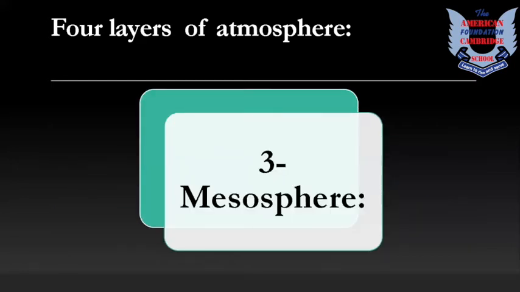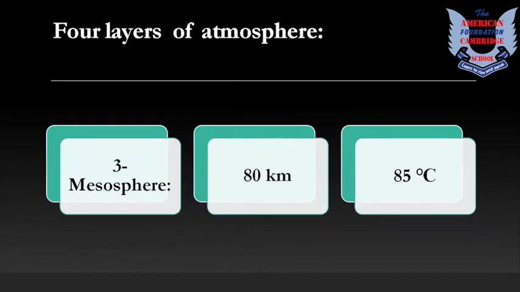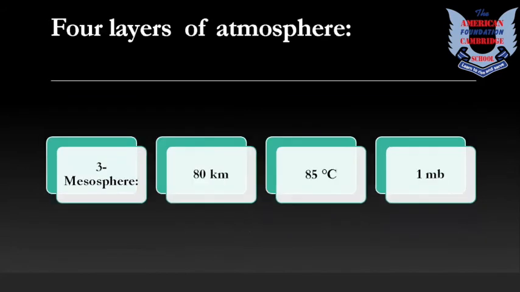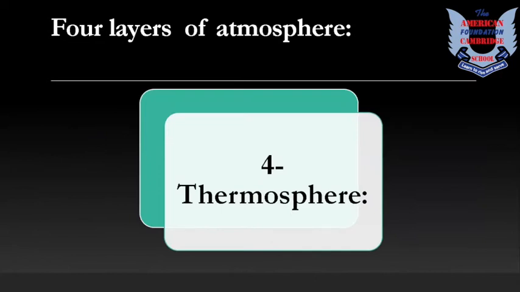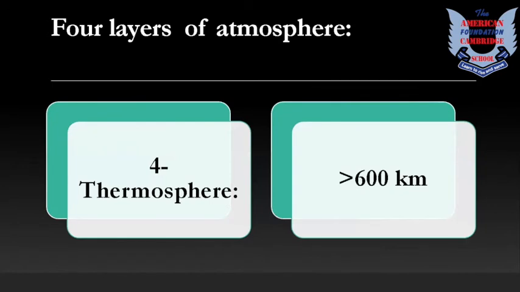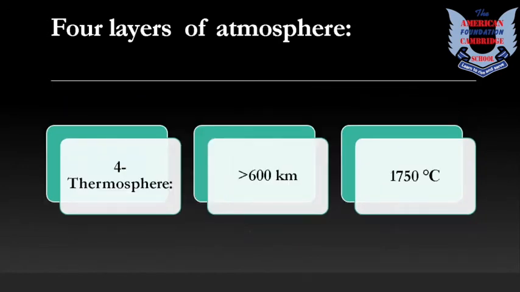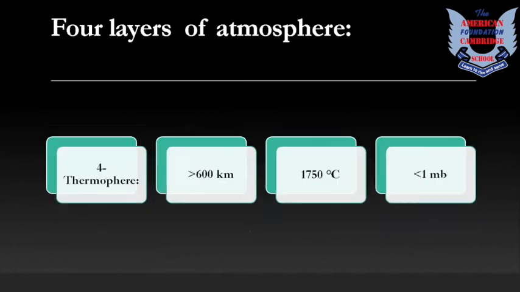Then mesosphere. The mesosphere is a layer of Earth's atmosphere, directly above the stratosphere and below the thermosphere. It extends up to about 80 kilometers and has a temperature of 85 degrees centigrade with 1 millibar pressure. And then thermosphere. The thermosphere is a layer in the Earth's atmosphere directly above the mesosphere, right? And it extends to greater than 600 kilometers and has a temperature of 1750 degrees and less than 1 millibar pressure.